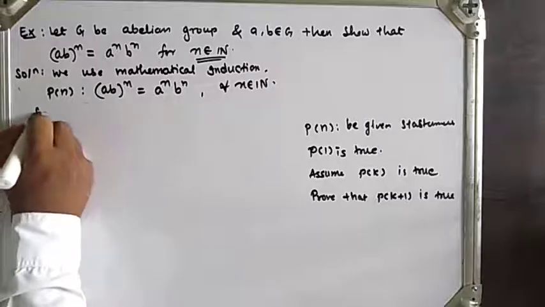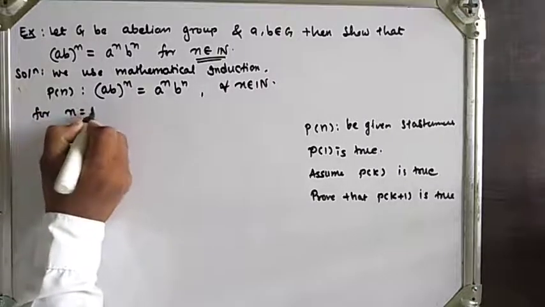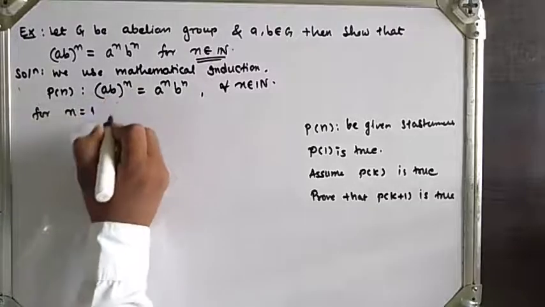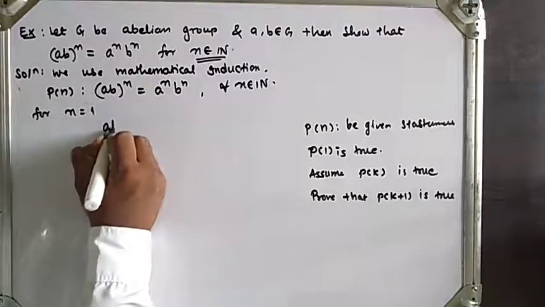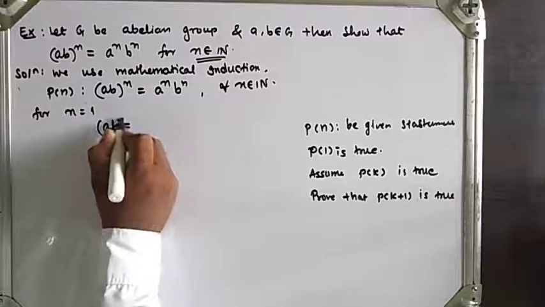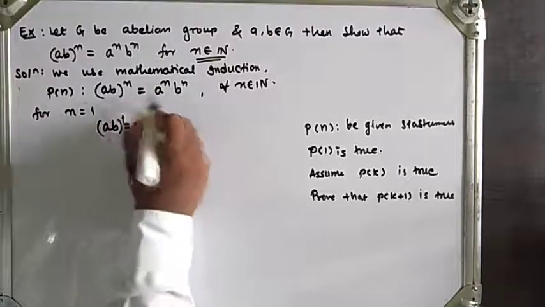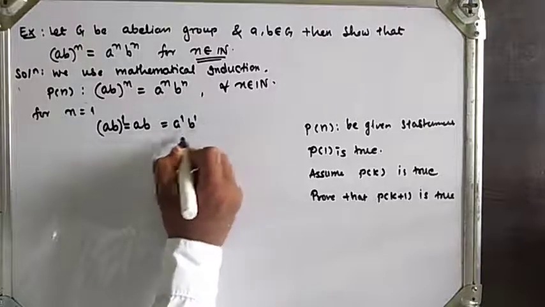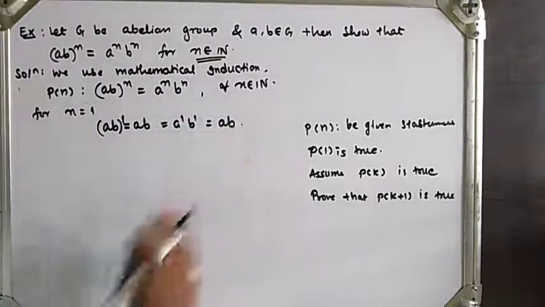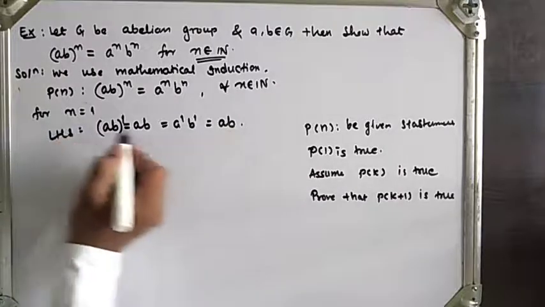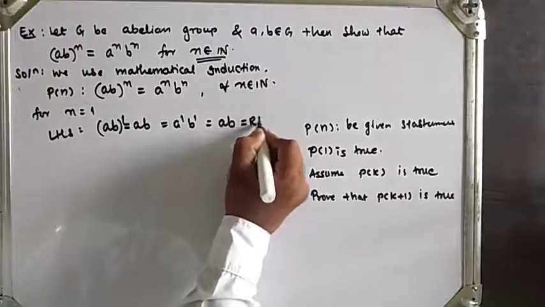Now for n = 1 in this equation, what will we get? (a * b)^1 means a * b, which is equal to a^1 * b^1, which is the same as a * b. Means LHS equals RHS.